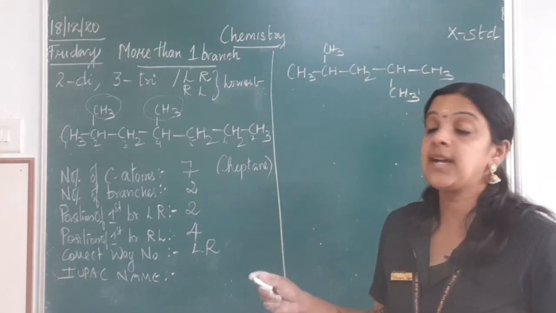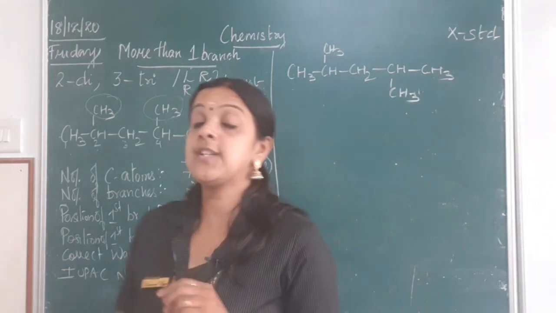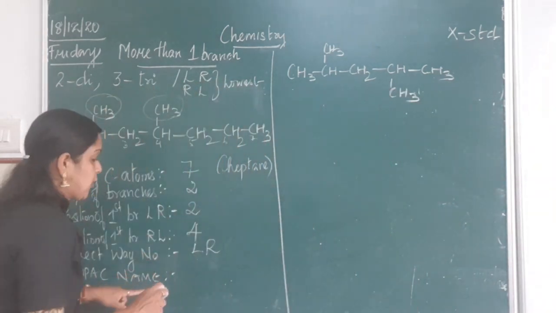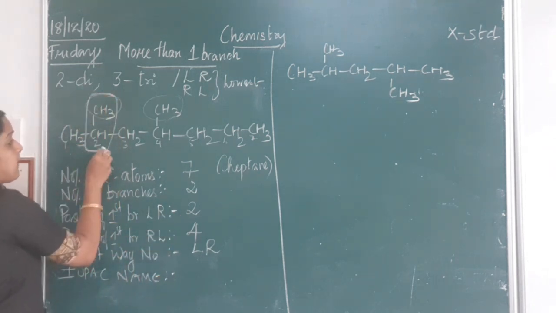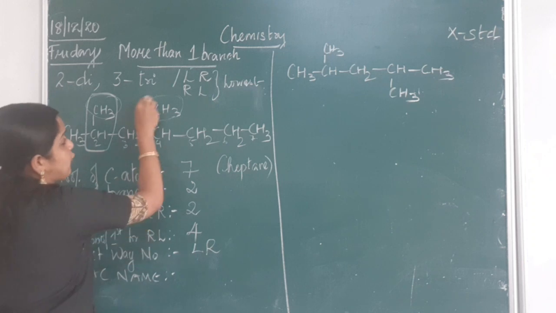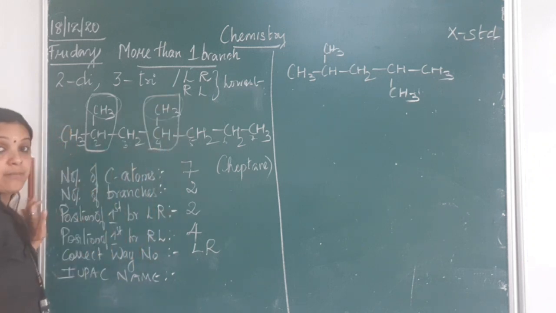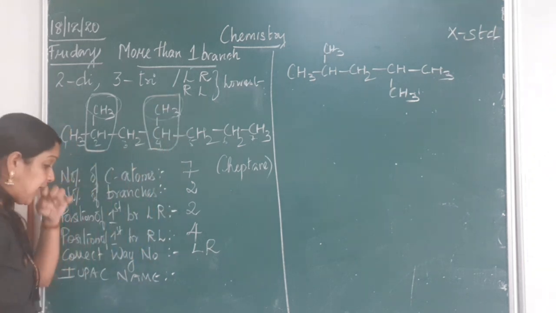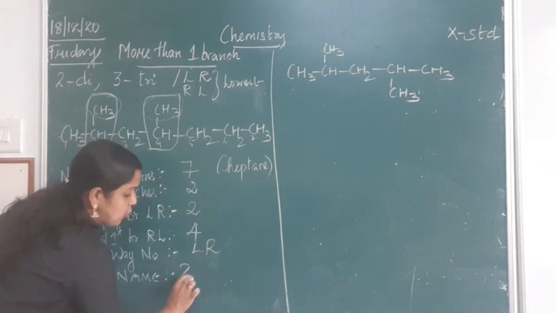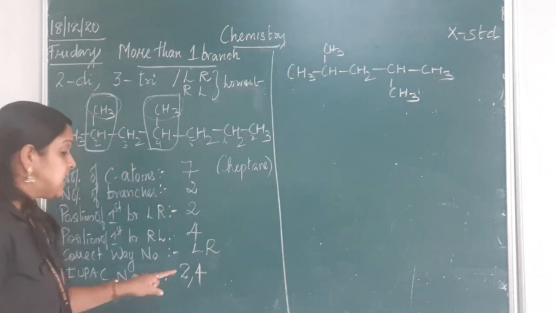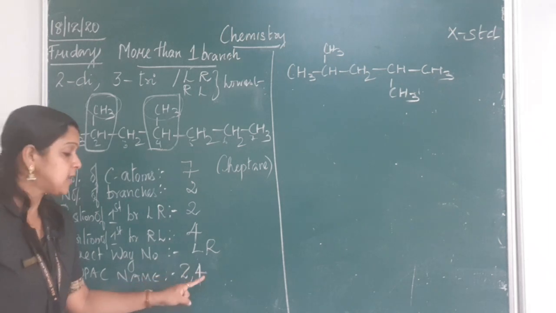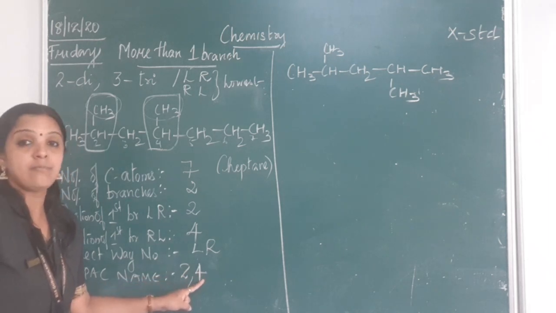Now how do I write the IUPAC name? We know first we will write the position. So I put here, this is my second carbon having the branch, and my fourth carbon is also having the branch when I count from left to right. So I put here 2, 4. Why I put 2, 4? Because the second carbon and the fourth carbon are having the branches.